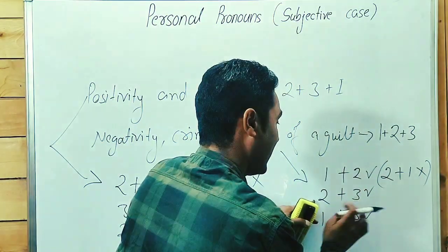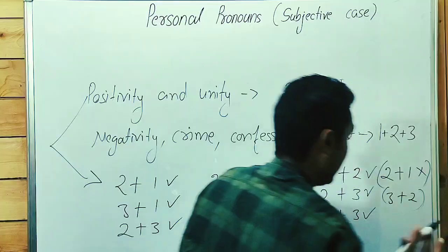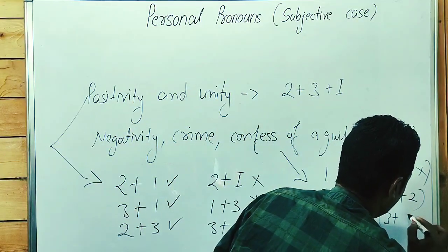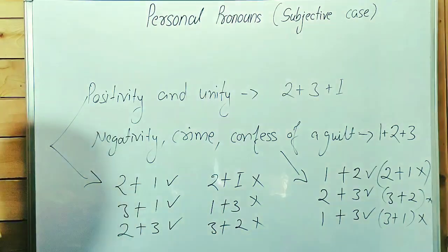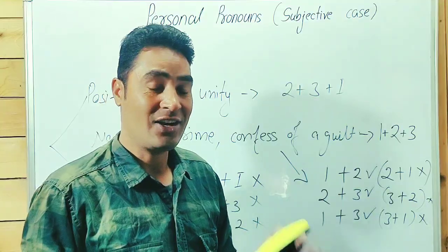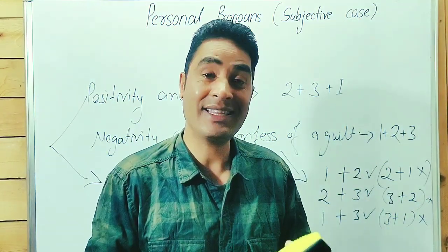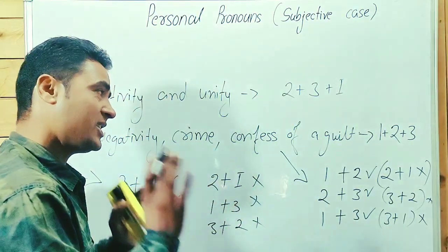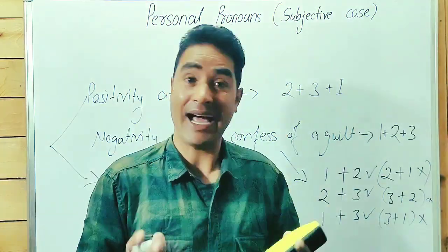Third, second, third is correct, but third plus second will be incorrect. First, third is correct, but we don't write third plus first. These are incorrect patterns. If all pronouns of different persons are used in plural, in this case we use 1, 2, 3. It is correct. You plural and they plural. In this case, that is correct.